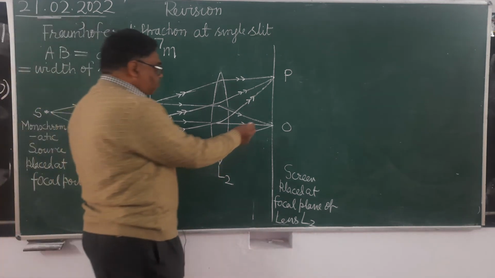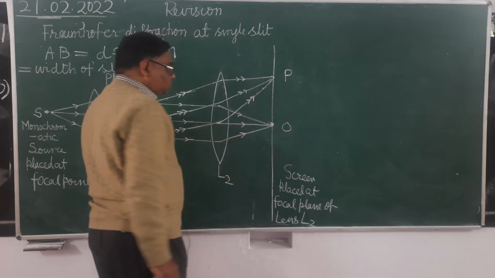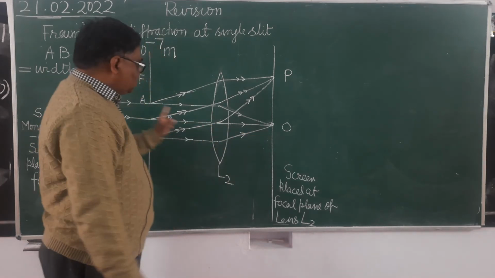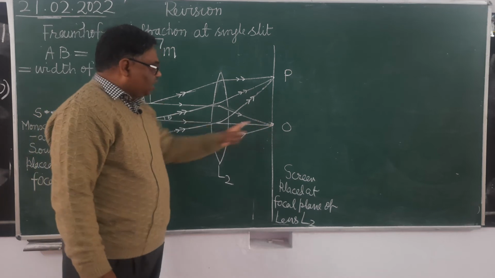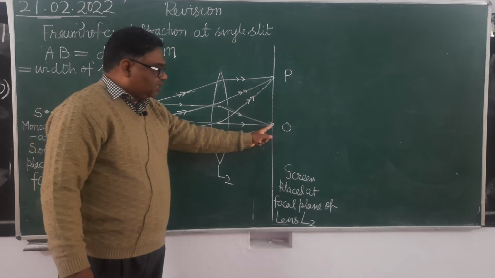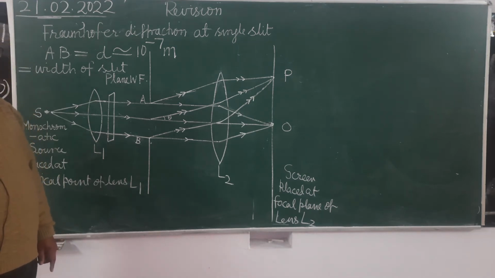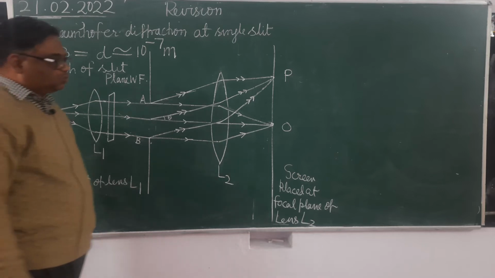So what will be the path difference? पाथ डिफरेंस इज 0. जितनी लेंथ का पाथ ये ट्रेवल कर रहा है, उतनी ही लेंथ का पाथ ये भी ट्रेवल कर रहा है. There will be no path difference. And when there will be no path difference, so in what way will they superpose?